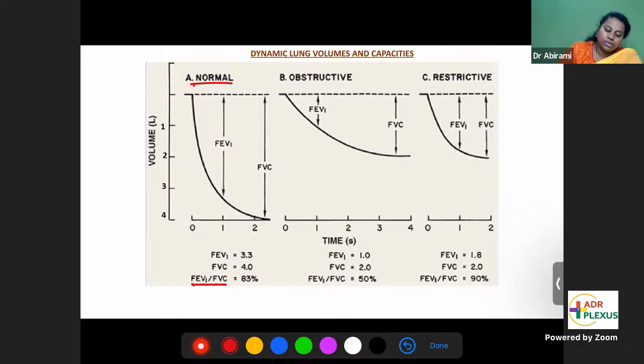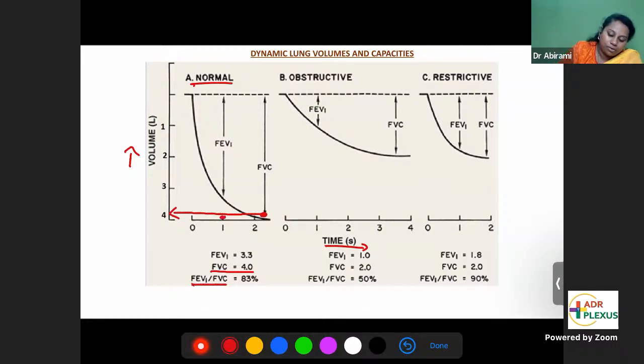Normally, when you do this, look at the graph, time on x-axis and volume in liters on y-axis. This is FVC. Normal value 4 liters. So FVC is 4.0 liters. Out of this 4 liters, how much air comes out in the first second?